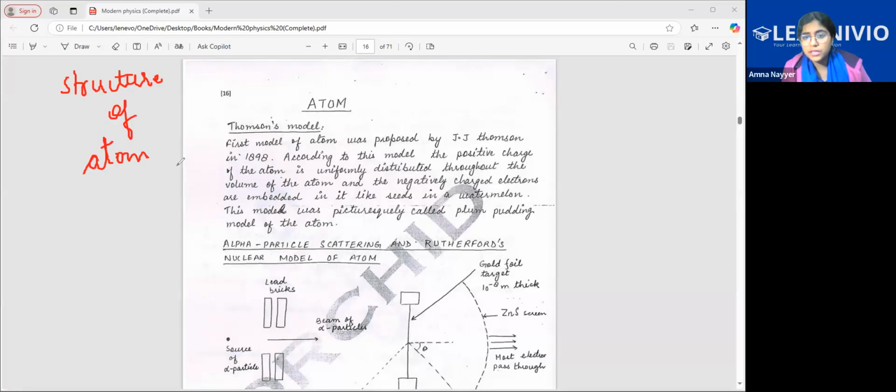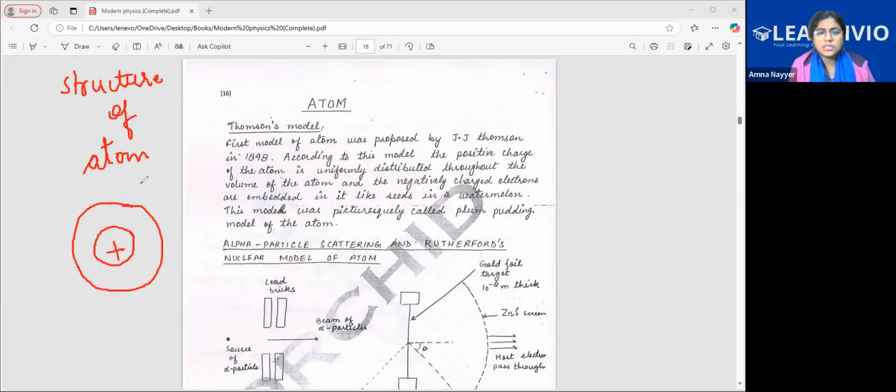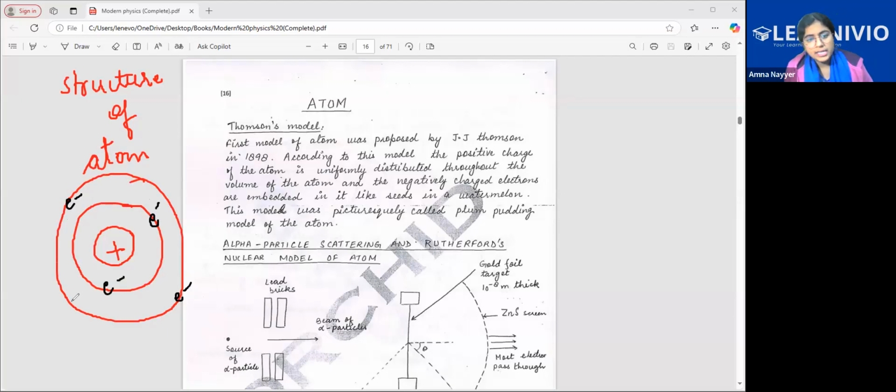So what is the structure of atom? Basically, when we are talking about the structure of atom, you know that there is a central nucleus present. Around the nucleus, there are various shells. This you have studied, so it's a revision only of this part. And around that, electrons are present. Moreover, we have studied the structure in the electrostatics chapter also. So these electrons are revolving with definite energies. But this is the final conclusion that we know after all the contributions done by different scientists, right?